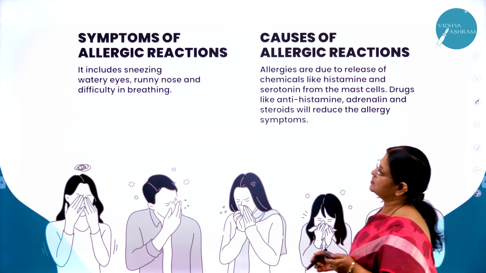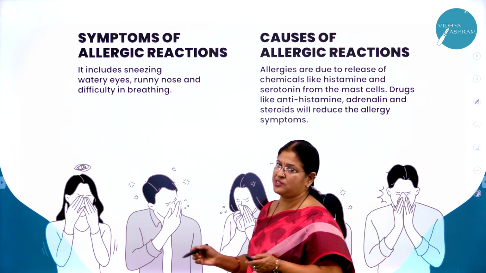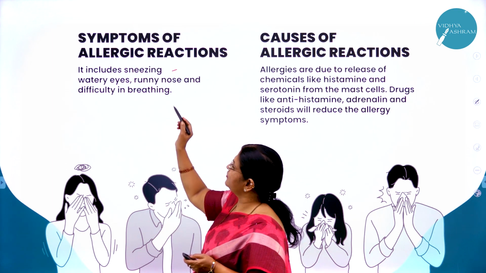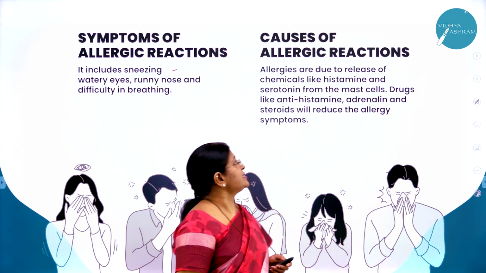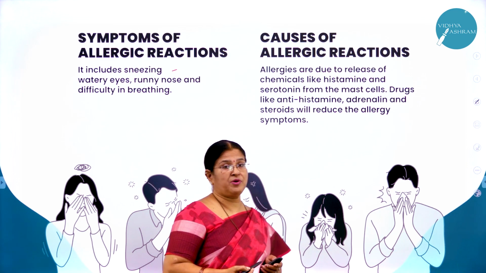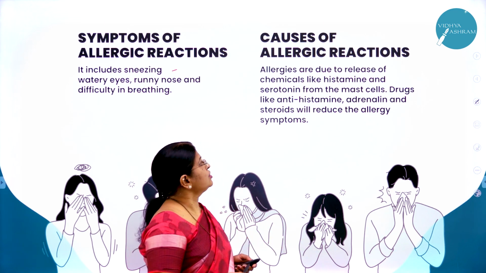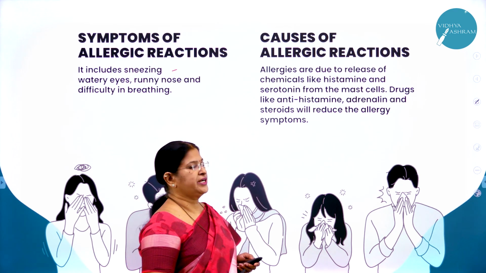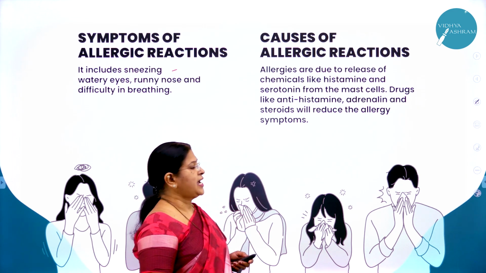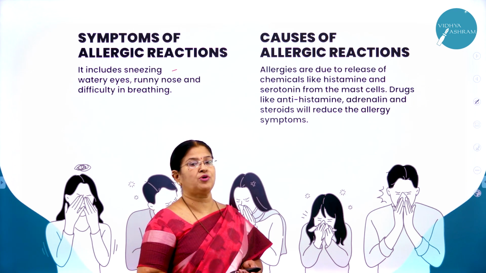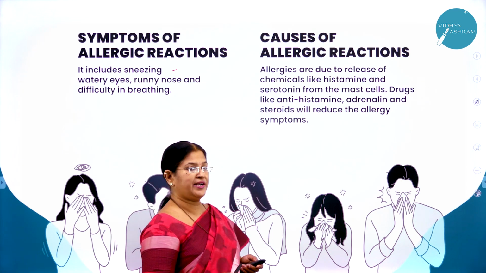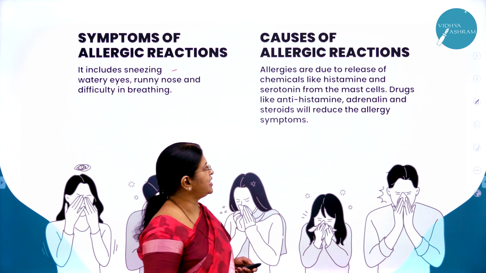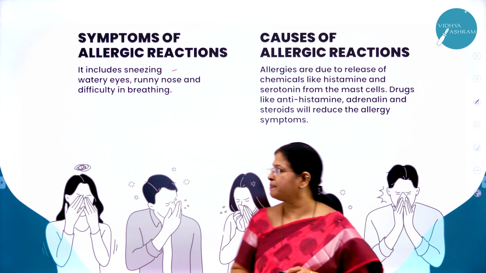So what are the common symptoms of allergic reactions? They include sneezing, watery eyes, runny nose, and difficulty in breathing. And as I said, why is this allergic reaction caused? It is due to the release of chemicals like histamine and serotonin from the mast cells. And to counteract these allergic reactions, what do we need to take? We need to take antihistamines or adrenaline and steroid hormones to reduce what? To reduce the allergic reactions.